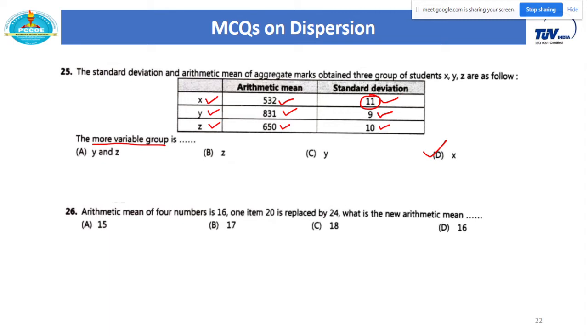But what is the role of CV? CV gives you the information in terms of percentage. So when we want to predict something, how much dispersion is present in terms of percentage, for that only we calculate the CV. Otherwise, there is no need to calculate CV. You can directly write it down from standard deviation also.